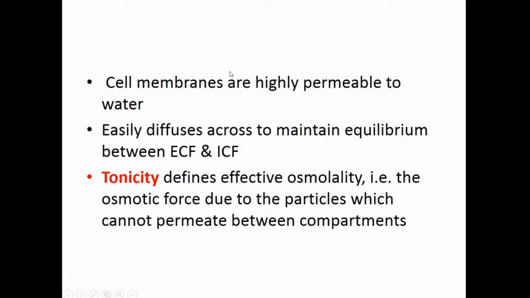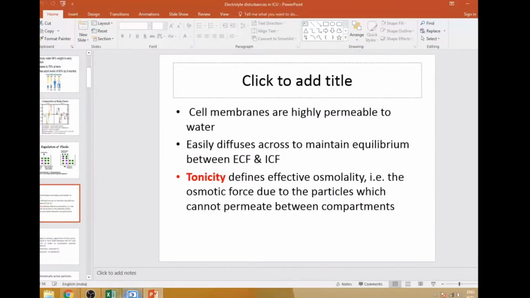See, not all your solutes, not all your electrolytes or your metabolites can cross into the brain, because there is something called a blood-brain barrier, which is highly selective. And the role is protective, because if it allows everything from the plasma to go into the brain, it can be catastrophic because your brain is a closed compartment. There is a skull. There is a limit beyond which the brain cannot swell. So that's the reason you have a very tight blood-brain barrier. Unfortunately, in some conditions like stroke, head injury, and a lot of other neurological conditions, there is a breach.